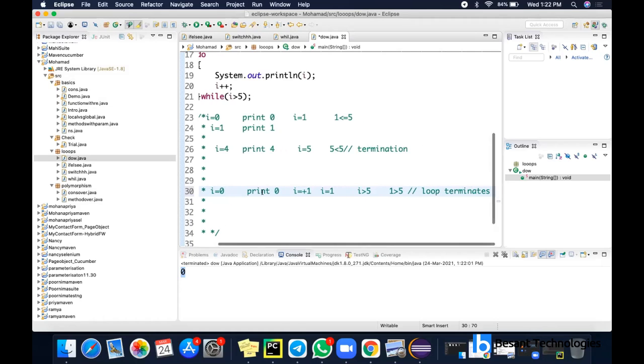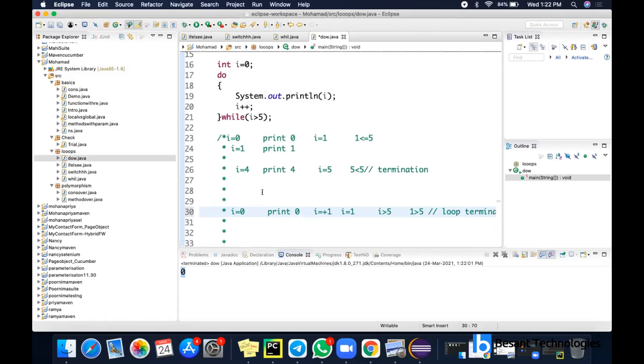So this is the do while loop. They will ask you the difference between while and do while. If it is while, then only if the condition is true will the code be executed. And in the case of do while, even if the condition is false, the code will be executed at least once. Okay, so this is the difference between while and do while.